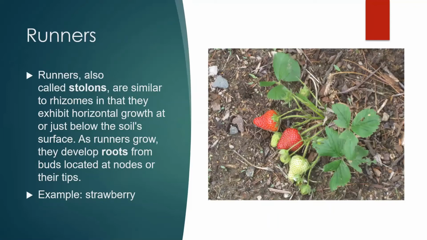Next is runners. Runners, also called stolons, are similar to rhizomes in that they exhibit horizontal growth at or just below the soil surface. As runners grow, they develop roots from buds located at nodes or their tips. Example is strawberry.